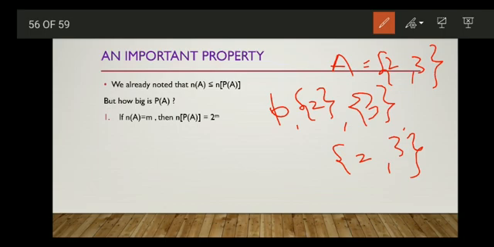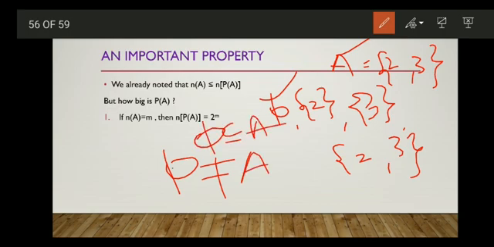This set is a proper subset of A because the empty set is not equal to A and the empty set is a subset of A. This is also a proper subset of A because the singleton 2 also satisfies these two conditions.